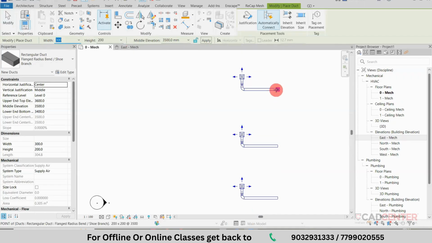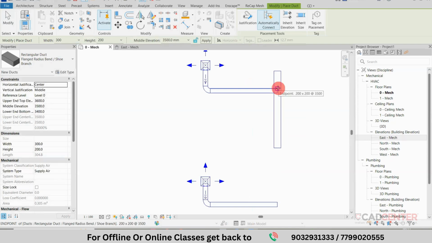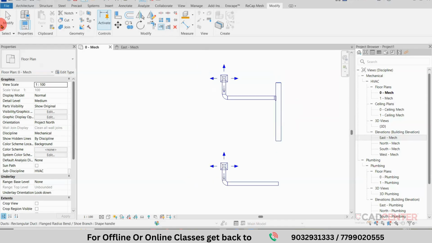So start from these points, or you can measure from this point and you can create up to this area, the middle of this point. So it is not connected, you can observe. Now you have a tool, this trim command, and select these points and you can select this point. So the connection is built. Simple technique. So no need to use the connection option. Last session we discussed the connection option. That is method 1. This is method 2. And we have another size.